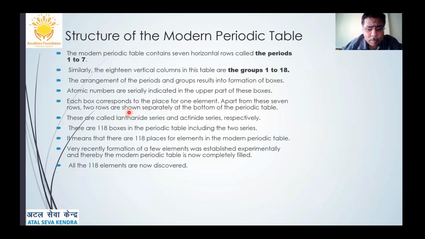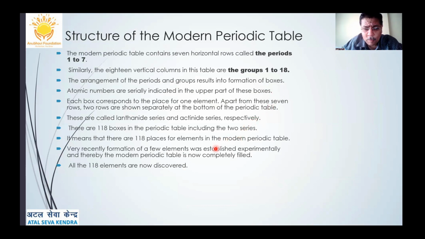So the arrangement of the periods and the groups results in the formation of boxes, as we saw in that periodic table. Atomic numbers were indicated in the upper part of these boxes. Each box corresponds to a place for one element. Very important, for one element.